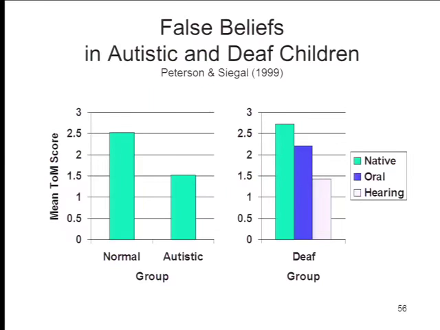Now, these deaf children of hearing parents are not autistic by diagnostic standards, but they're still performing very poorly on these theory of mind tests, presumably because their interpersonal interactions in early childhood have been so impoverished. So there are two things to be learned from an experiment like this. First, theory of mind deficit is not specific to autism. There are other kids out there with other disabilities who also have a deficit in the theory of mind.